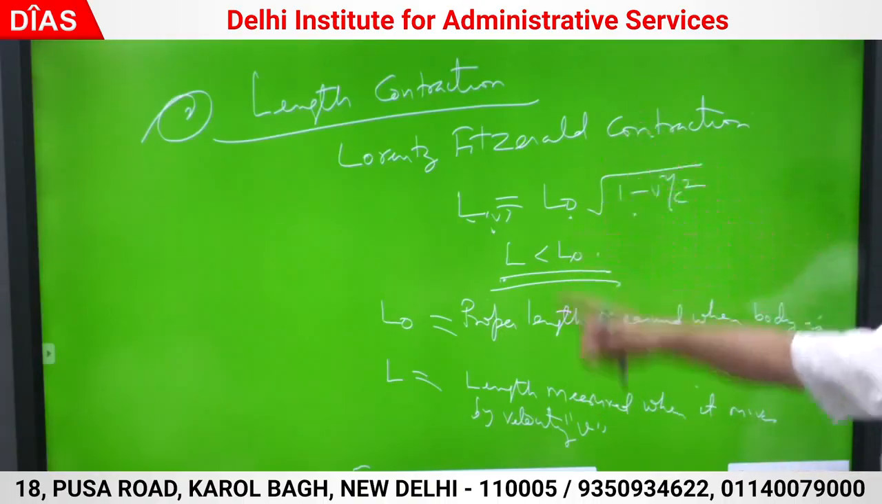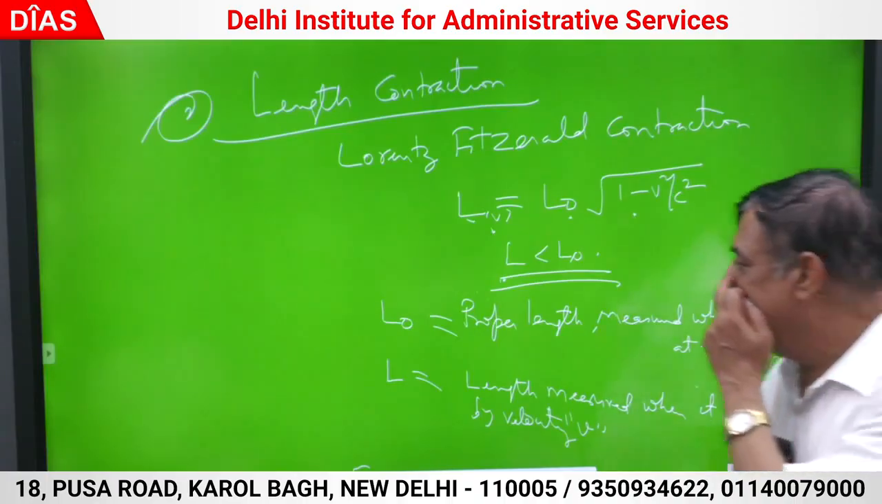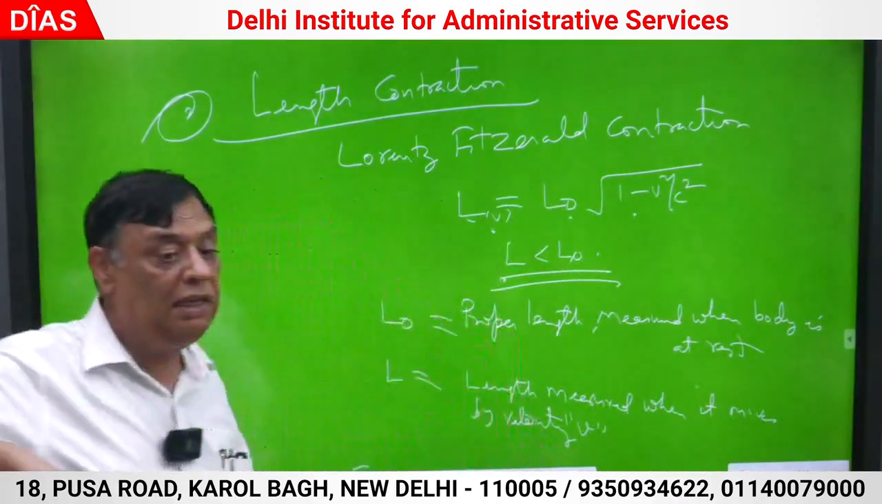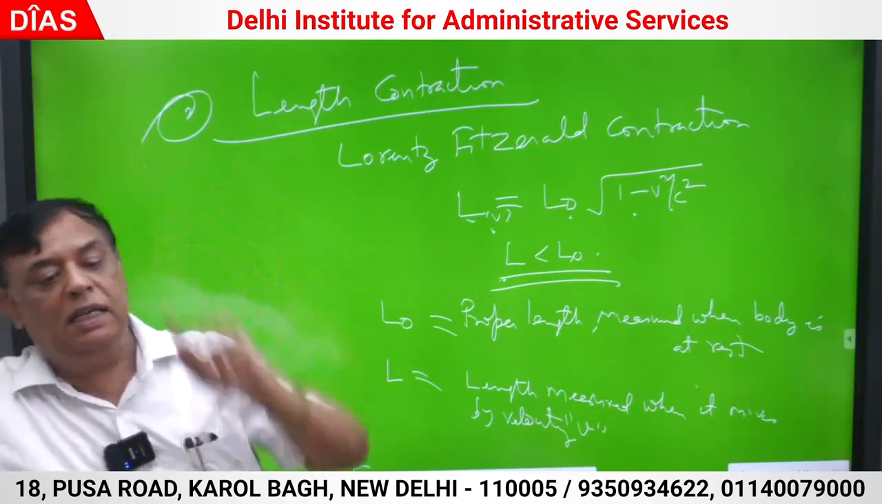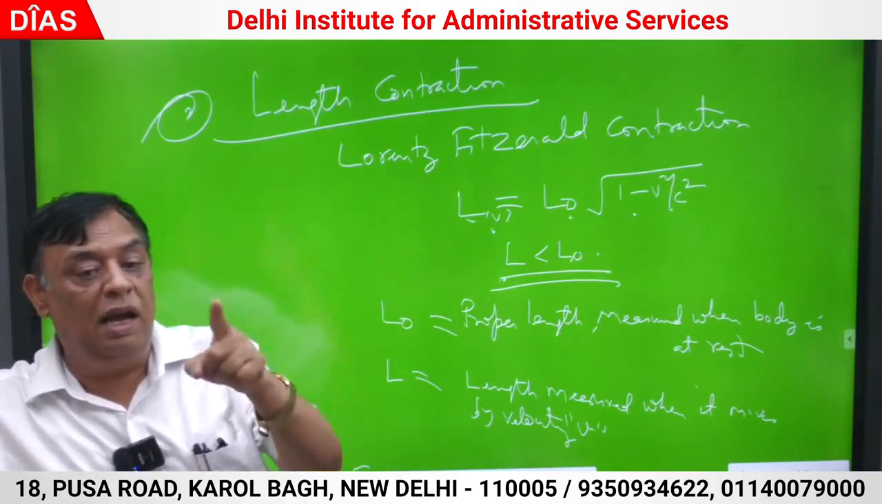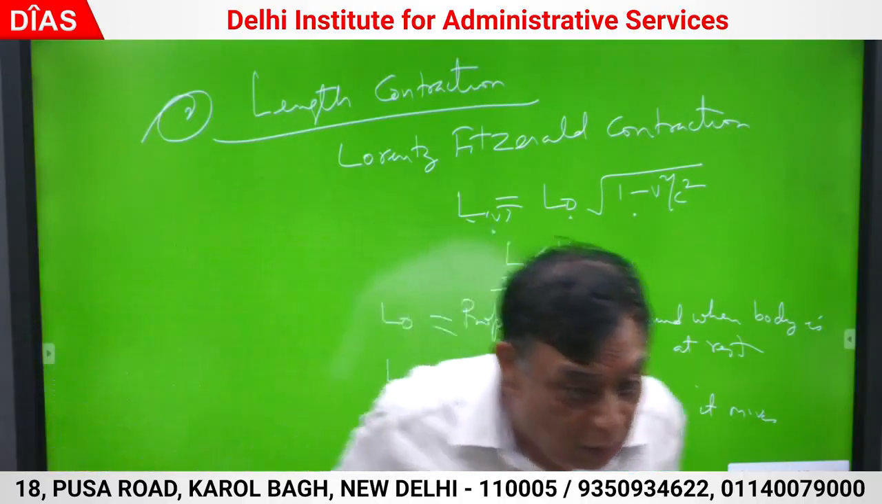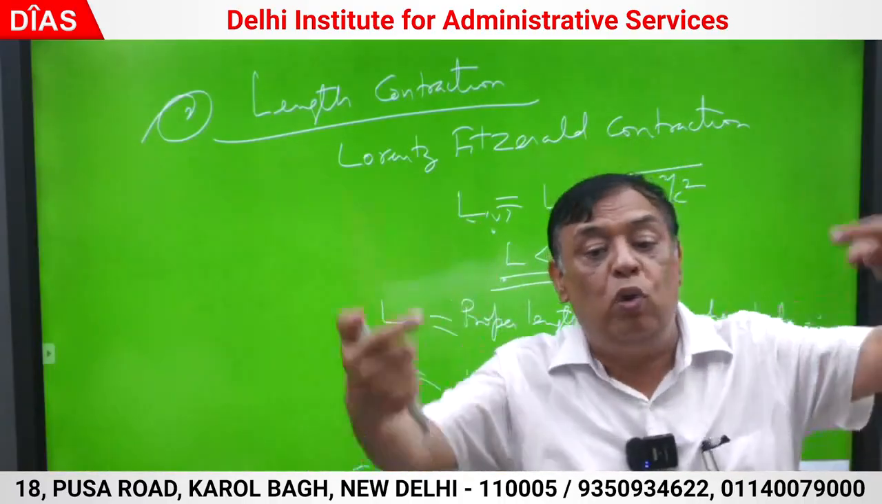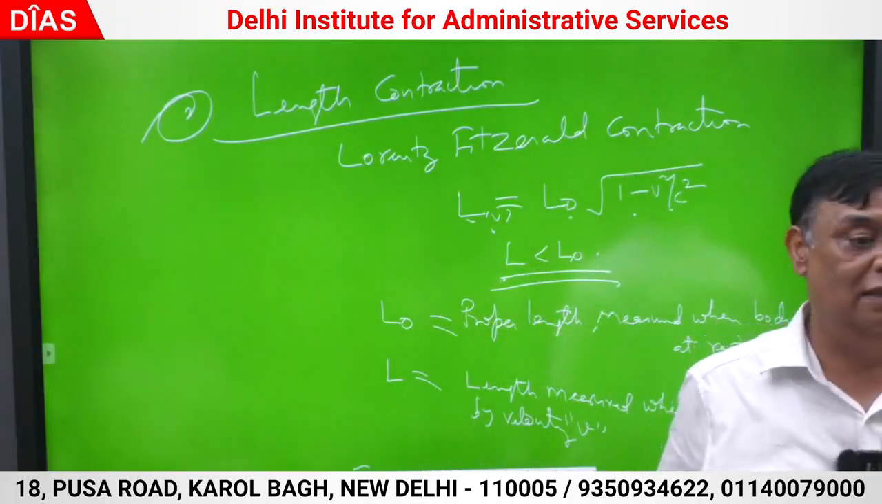All the relativistic results are important when this factor root 1 minus v square by c square is significant. If this factor is not significant, it is not the domain of the theory of relativity. This should be very clear to you from the beginning. L0 is called the proper length, measured when the body is at rest. The body is always at rest in its own frame. If the body starts moving, then in the frame attached with the moving body, the body is at rest.